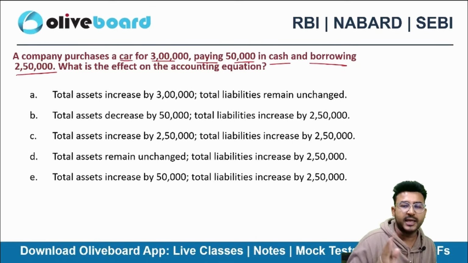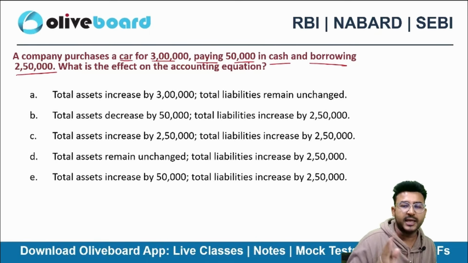At the same time, the liability is also increasing by 2,50,000, right? So option C here is the correct one. The total assets are increasing by 2,50,000 and the total liabilities are also increasing by 2,50,000. We have the accounting equation: Asset is equal to liability plus capital, right? So the assets are increasing by 2,50,000 and the liabilities are also increasing by 2,50,000.